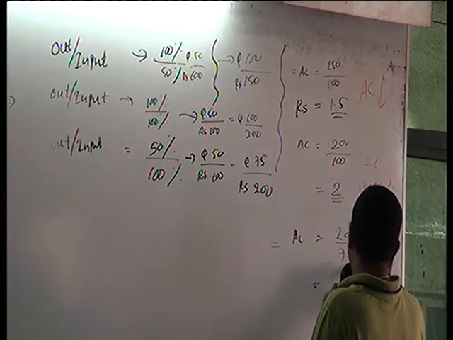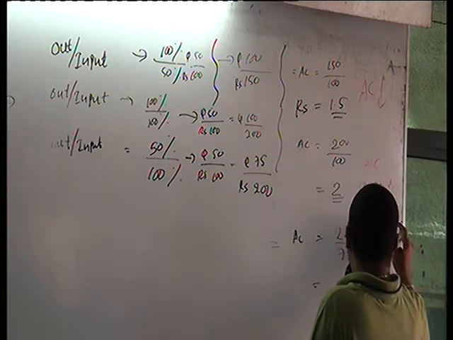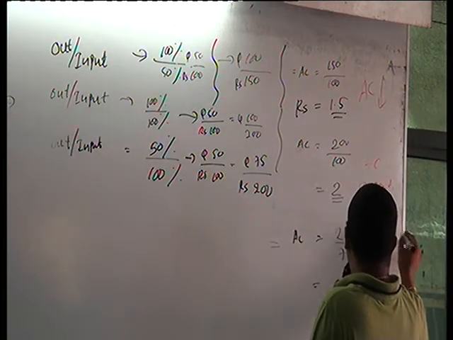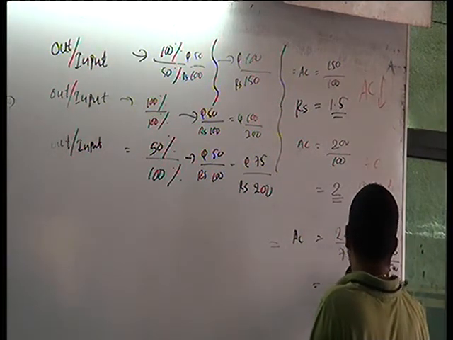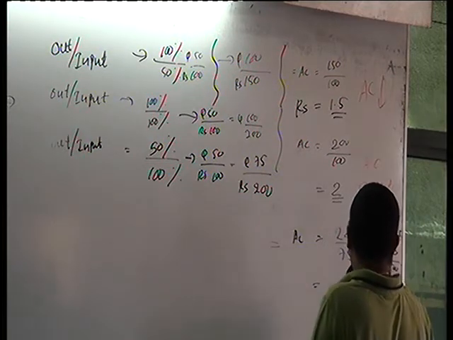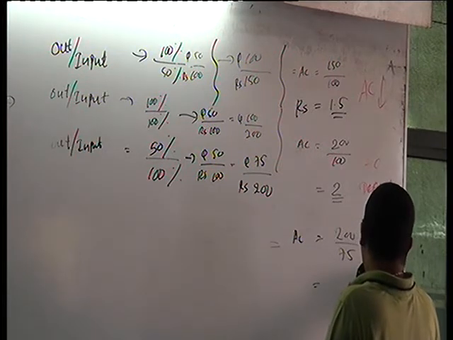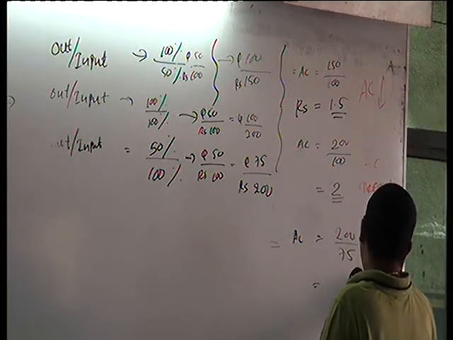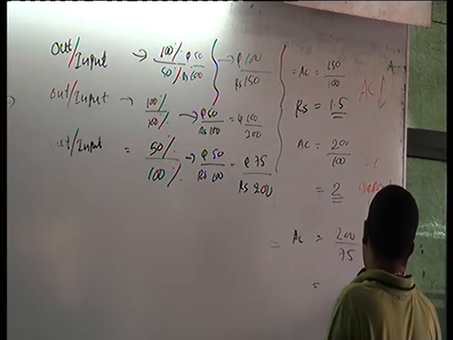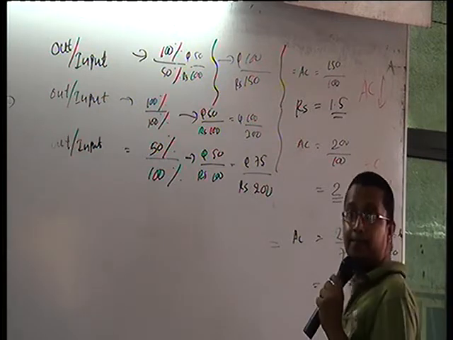200 divided by 75 is how much? 75, 150, 2.5, approximately 2.6.